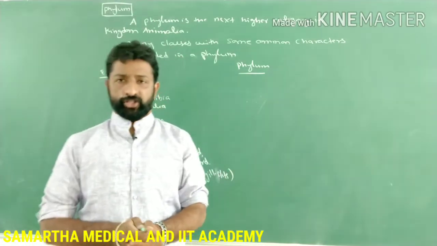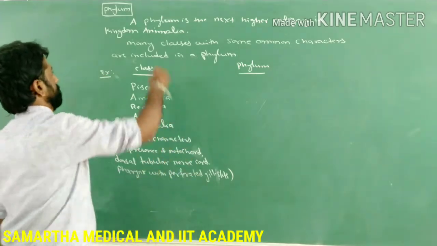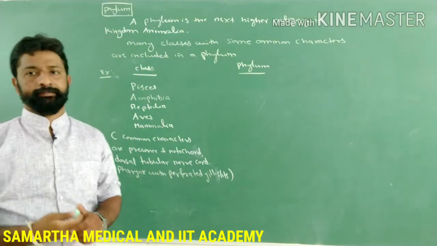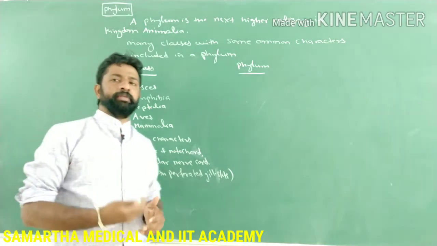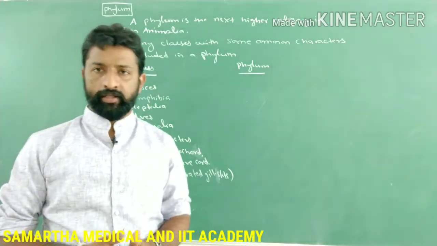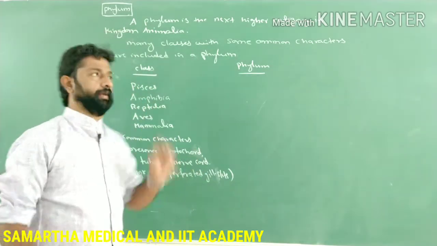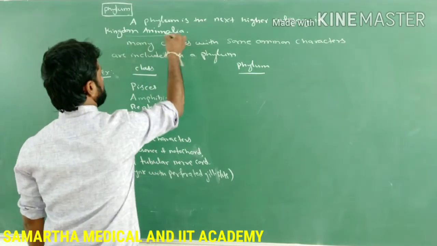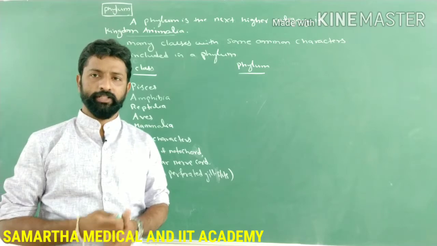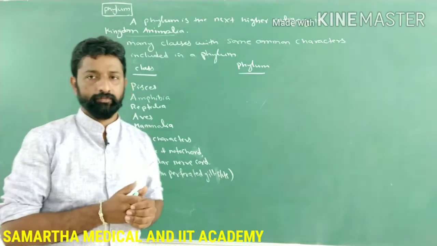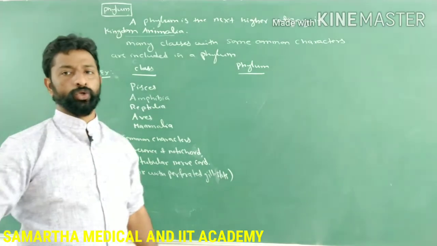Okay guys, the next category, higher than the class, is called phylum in the case of animals. So what do you mean by phylum? How can you define phylum? The phylum is the higher taxonomic category in kingdom Animalia, lower than the kingdom level. So what does this phylum include?